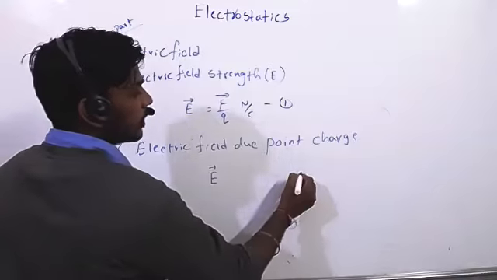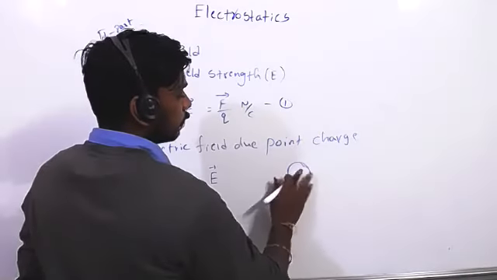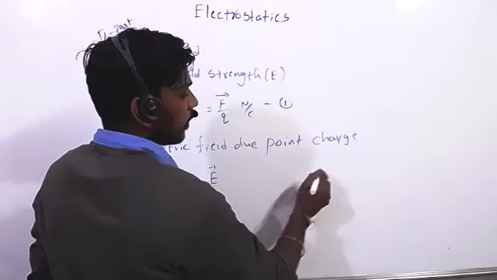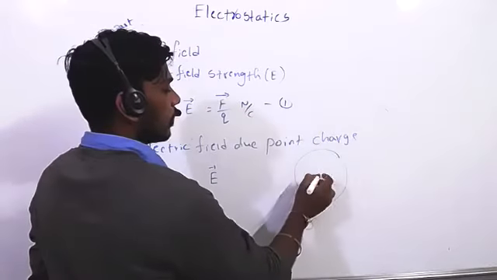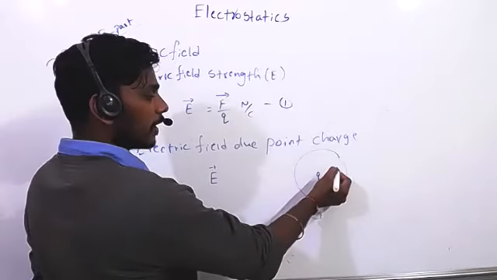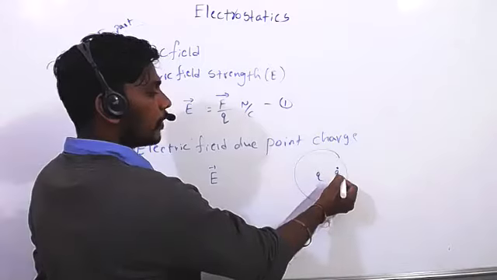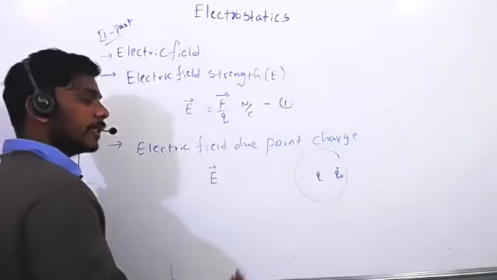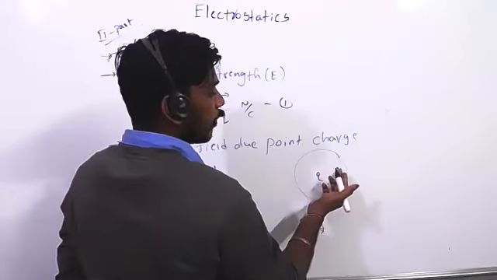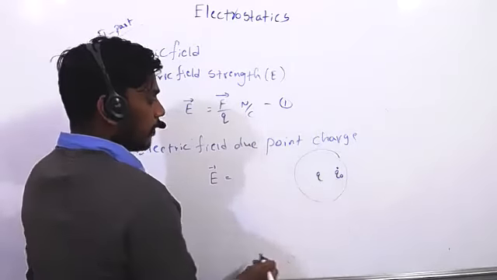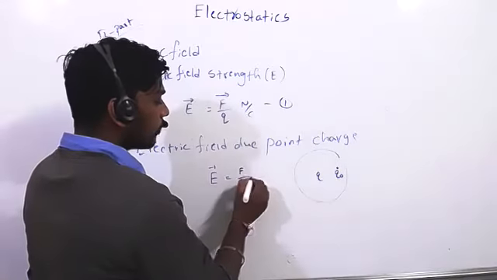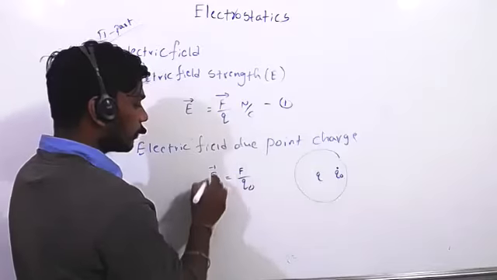Suppose one charge is here. It is one of the charges. What happened? It creates the field. So how much electric field is here? If you want to calculate, we have to bring one test charge. If we don't bring a test charge, how can we calculate how much electric field is here? So if I bring a test charge here, we know that force by charge is called electric field.